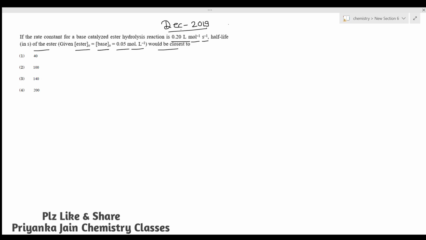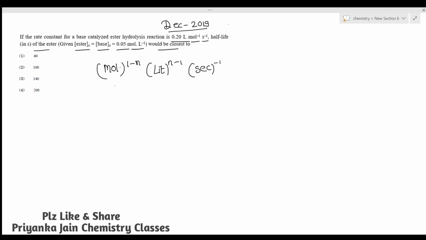We have been given the rate constant and its units, and we know that the unit of the rate constant is mole to the power 1 minus n, liter to the power n minus 1, second to the power minus 1. Here n is the order of the reaction.